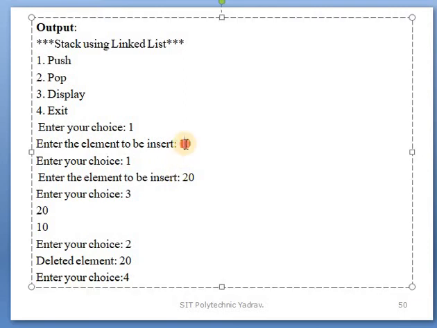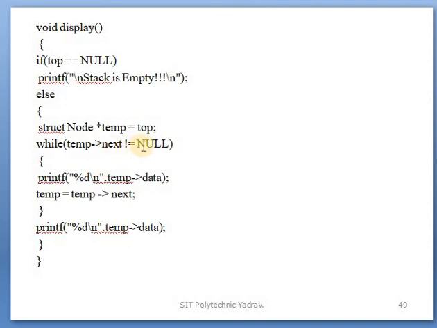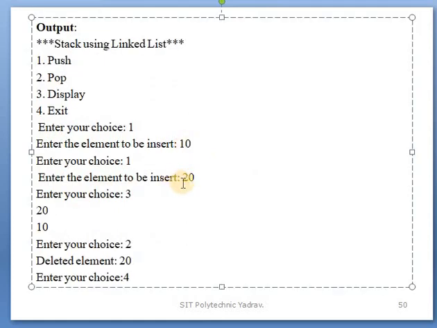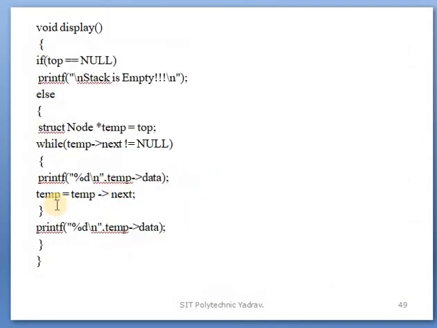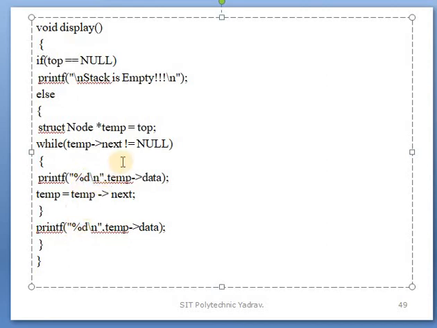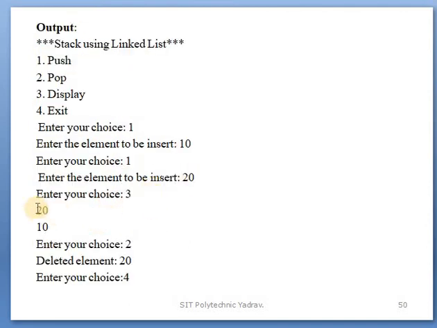When 10 is inserted, its pointer points to 20, so 10 is displayed with its next not equal to null, using this printf. But 20 is the last element, so it points to no next element; when it is equal to null, 20 is displayed using the other printf function. Is that clear why we use this printf and that printf? One printf runs when next is not equal to null, and the other runs when the last element of the stack is reached. Enter choice 2 to delete the element 20, and 4 to exit the program.